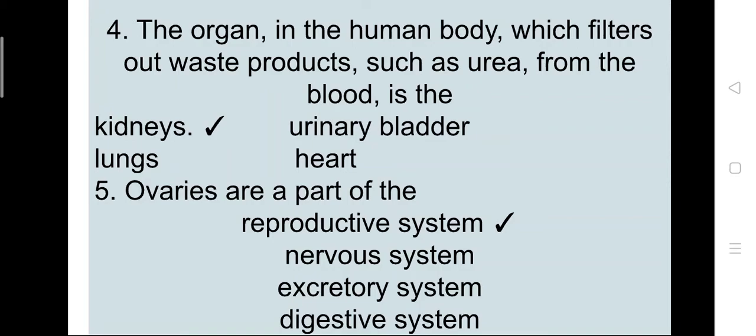So the option is kidney here. Fifth, ovaries are a part of the reproductive system. Okay, ovary, oviduct, these are parts of the female reproductive system. So here, ovaries are part of the reproductive system.